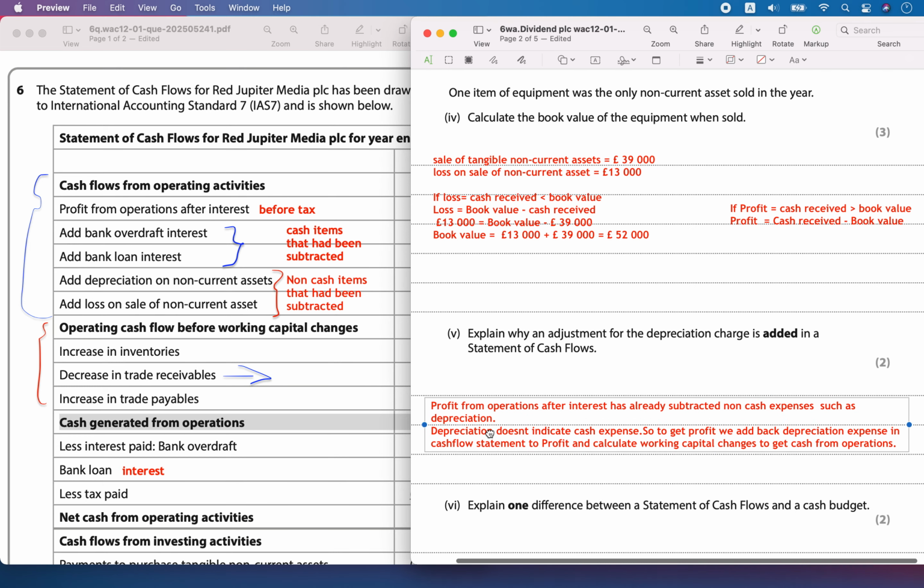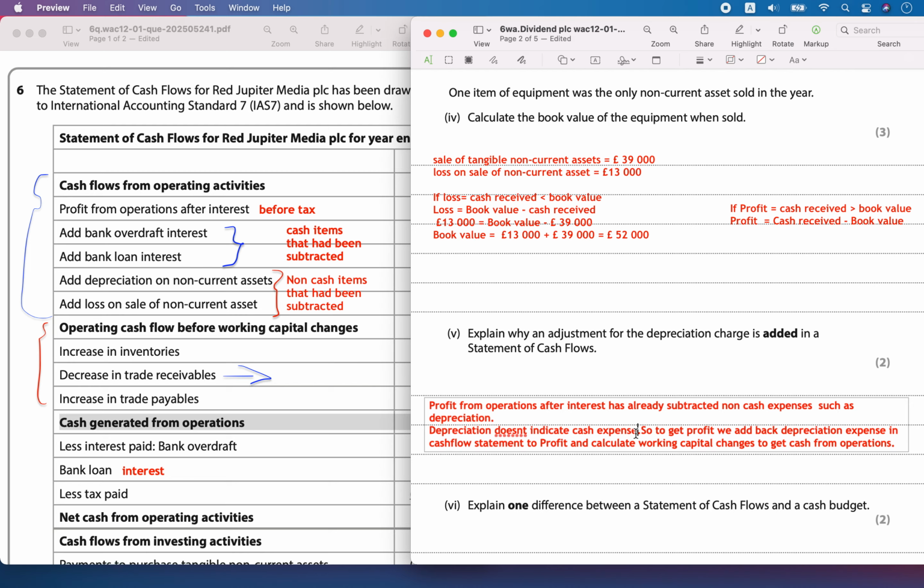Depreciation expense is not going to affect any cash, so I don't want to include it in the calculation. So you will have to remove any depreciation expense which you had subtracted from the profit, and you will use the profit to calculate the working capital changes to get the cash generated from operations. So I don't want to include this depreciation expense, which is a non-cash expense and doesn't affect any cash movements.